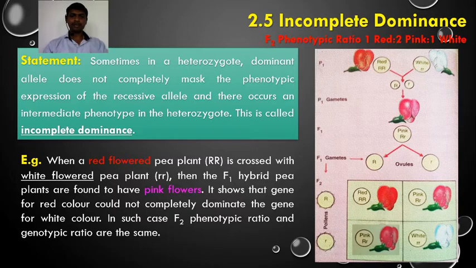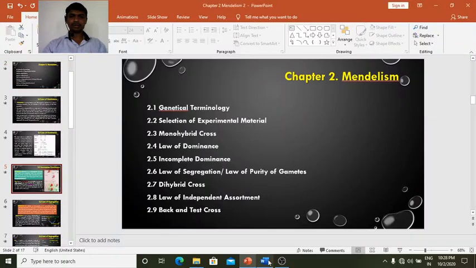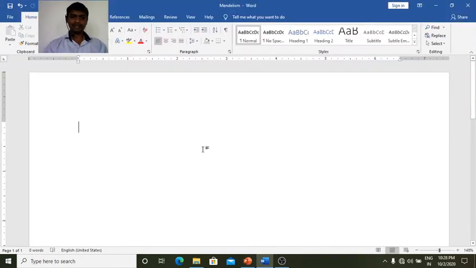So when you take a notebook, you can write like this: parents. Which are the parents? Red flowered is crossed with white flowered.